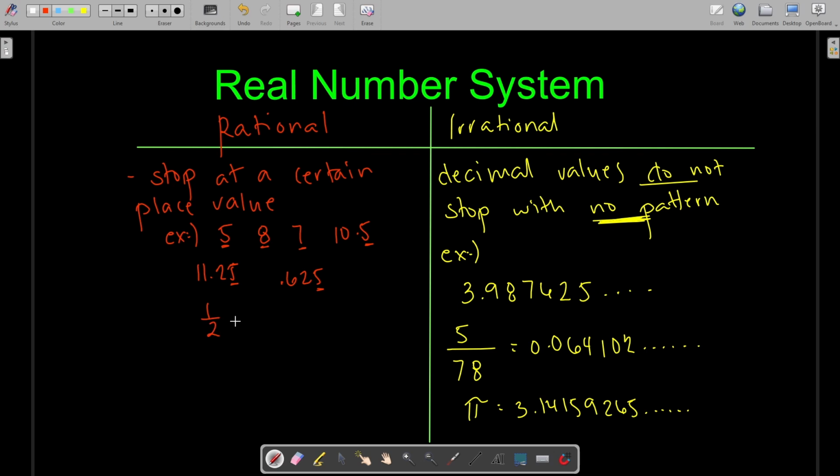Again, for you to prove that 1/2 is a rational number, or prove any number to be rational or irrational, use your calculator. So 1/2 in decimal form is 0.5. Another example is the square root of 100. Use your calculator. The square root of 100 is 10. So this is one example of what a rational number is.